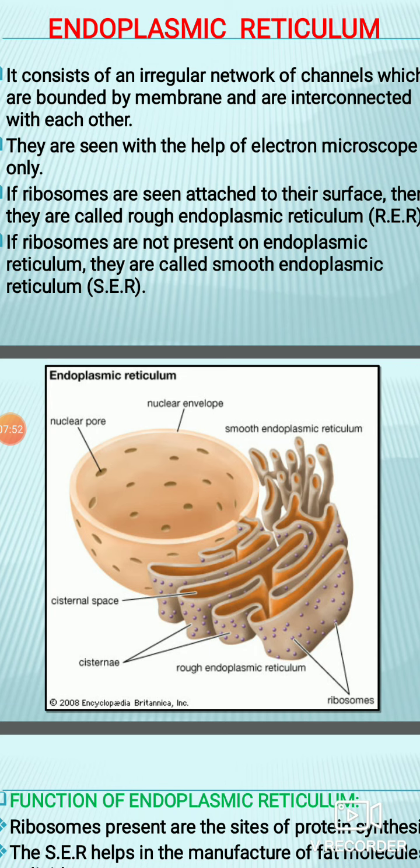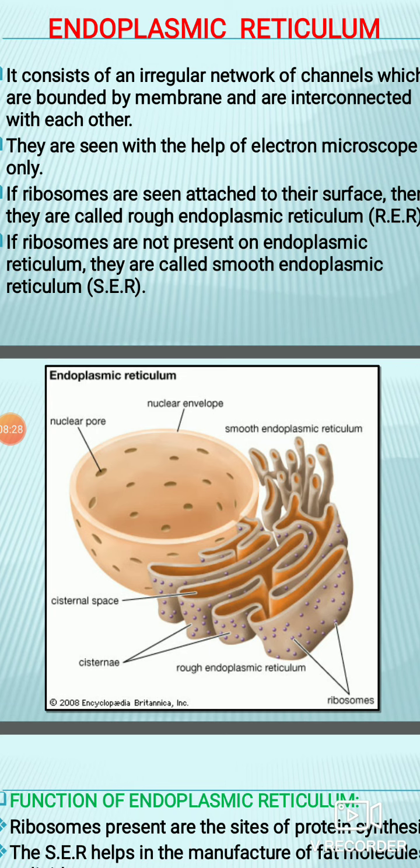These are unbranched elements, and as you can see in the figure, they are generally present near the nucleus. They lie one upon the other. You can see those tubes are formed one after another, in the form of a stack, and they are loaded with ribosomes. Those purple colored dots on their surface are the ribosomes. So they are mainly found in protein forming cells, those cells which help in protein formation. In those cells especially, this rough endoplasmic reticulum is present.